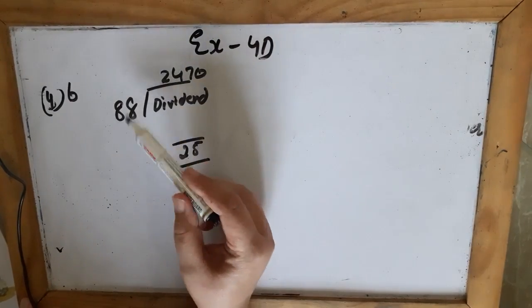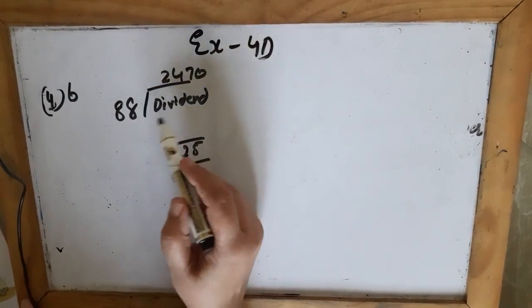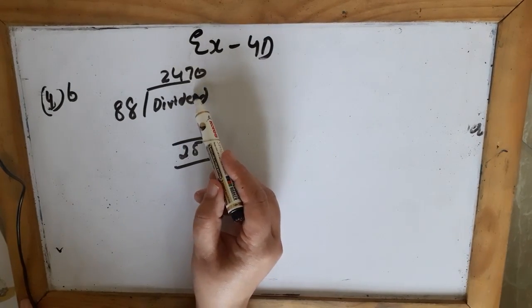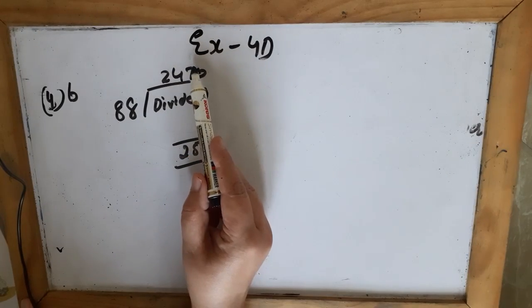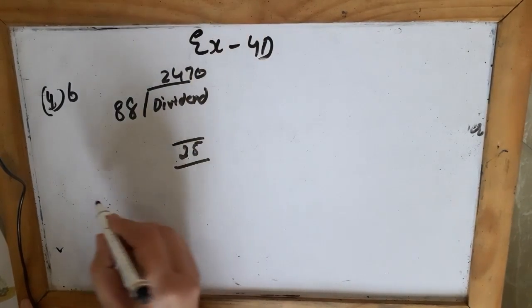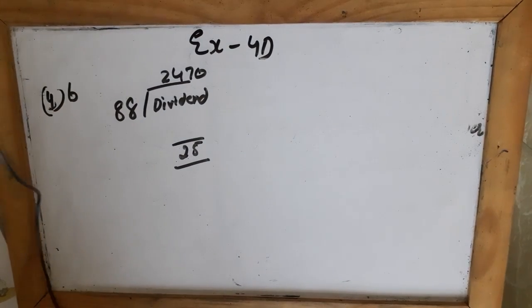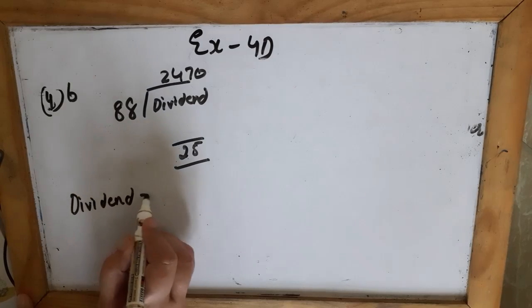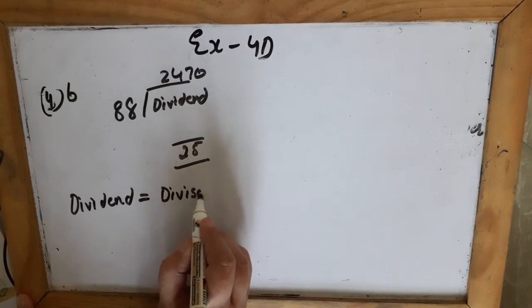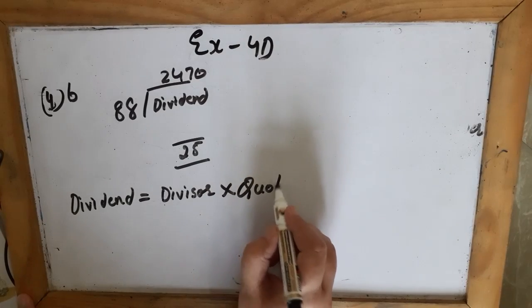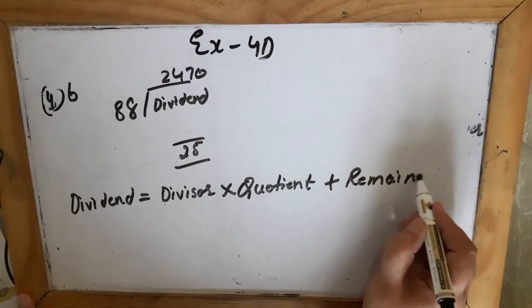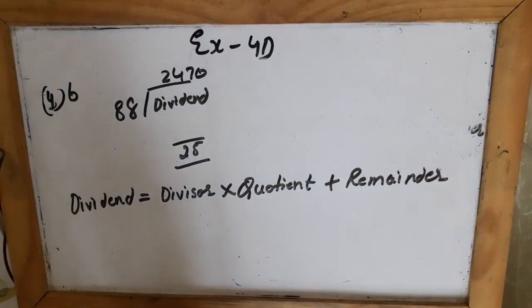Okay, so it is the same question as the A part. In that, the remainder was 0, but here the remainder is 25. So they are saying find the dividend when the divisor is 88, the quotient is 2470, and the remainder is 25. Again we will find this by using the rule. What is that rule? Dividend is equal to divisor multiply by quotient plus remainder. So this is the rule we always use to check the sum of division.